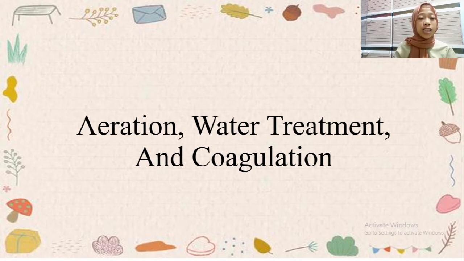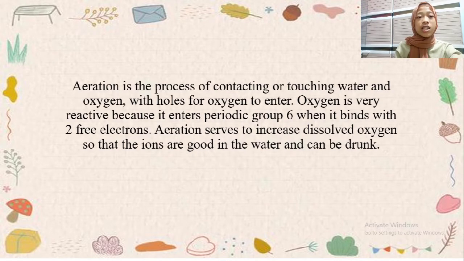Here I will discuss aeration, water treatment, and coagulation. Aeration is the process of contacting water with oxygen, with holes for oxygen to enter.